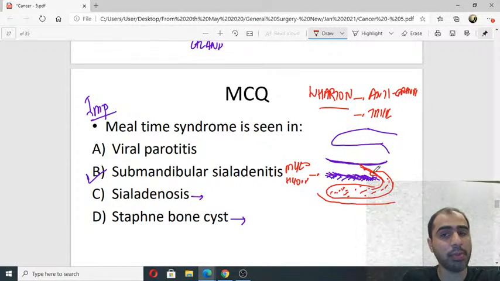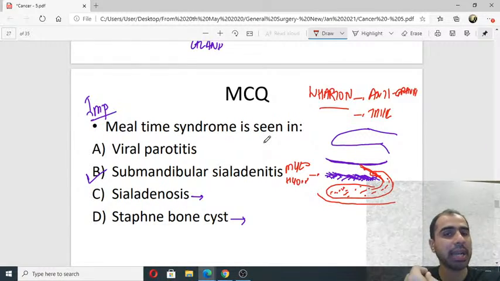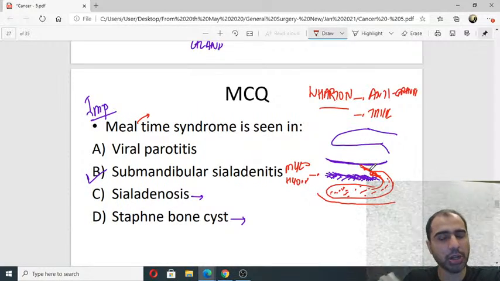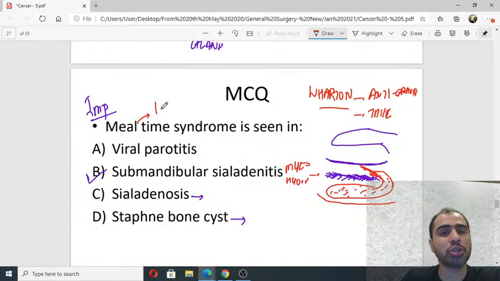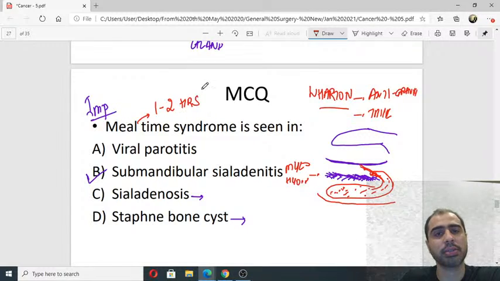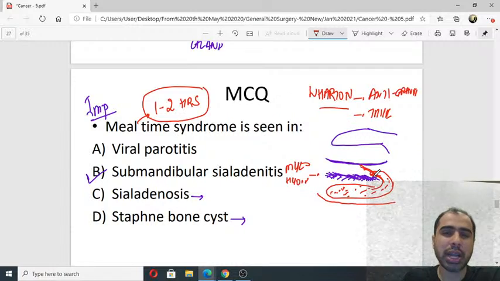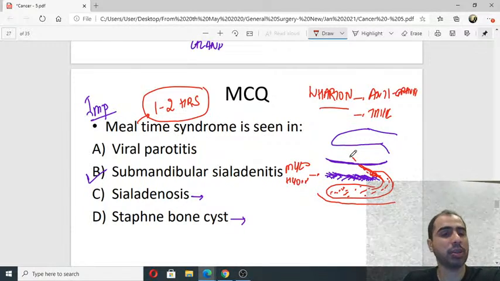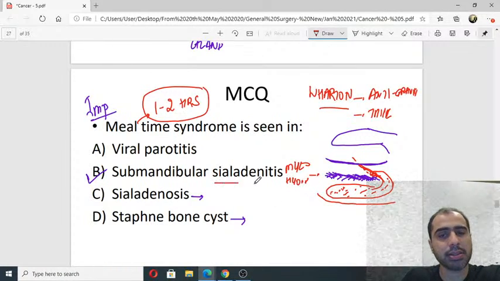That is called submandibular sialadenitis, where there is a stone in the duct. Mealtime syndrome is when he eats a meal, the duct gets partially blocked by the stone. There is a partial blockage and the gland swells. It happens usually when he starts eating and persists for 1 to 2 hours. Gradually the secretions get drained because it's a partial block and the swelling reduces. It's a classical feature of sialadenitis.